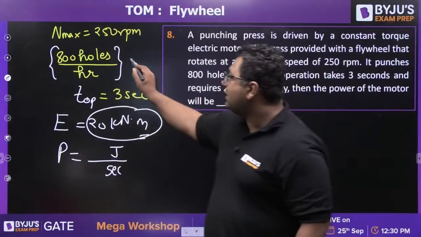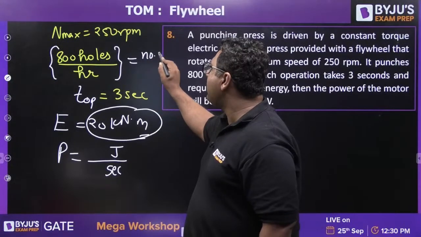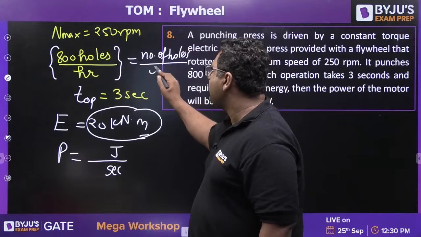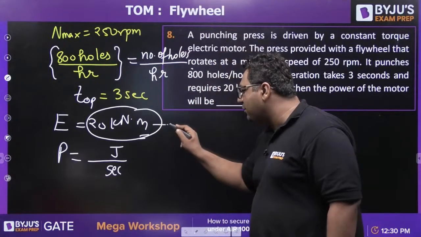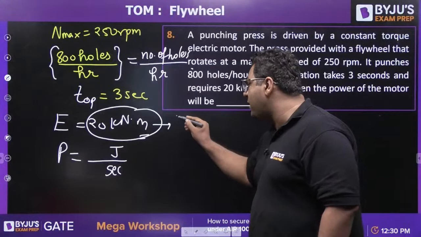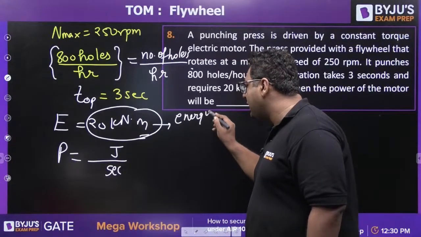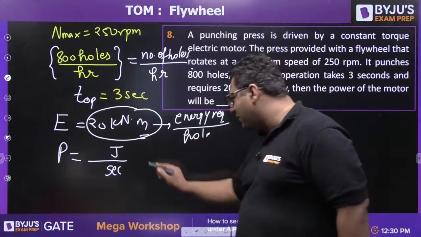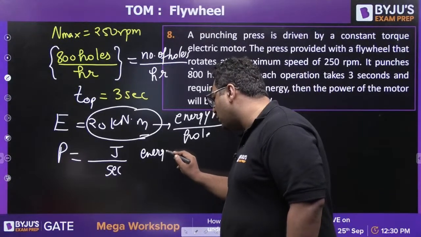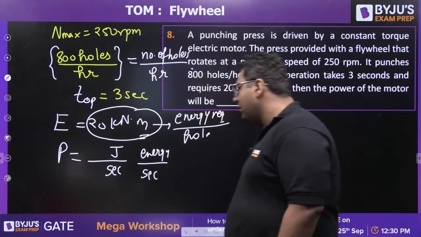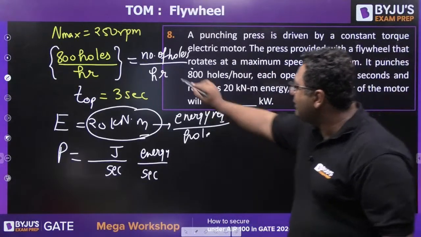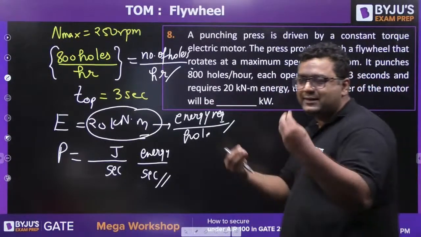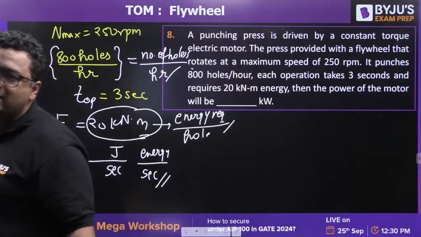This is the number of holes per hour, and this is the energy required per hole, and you require the energy required per second. It's just a game of units.